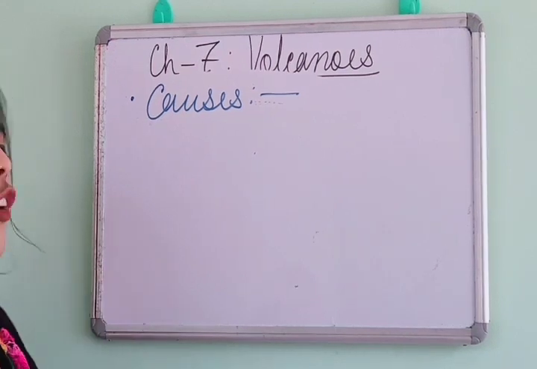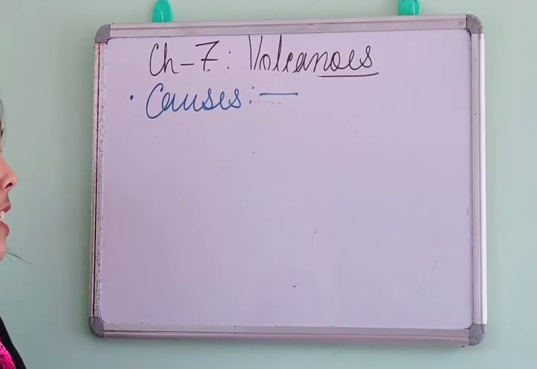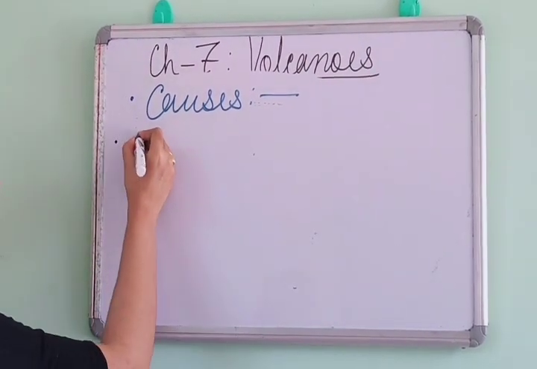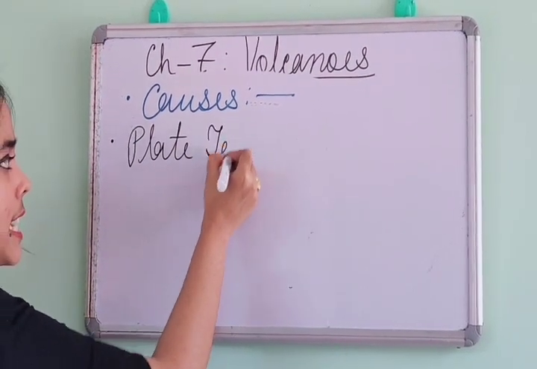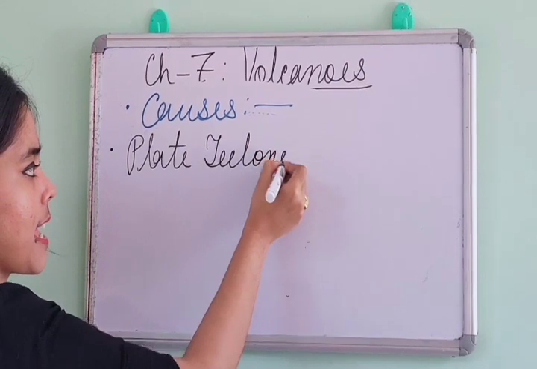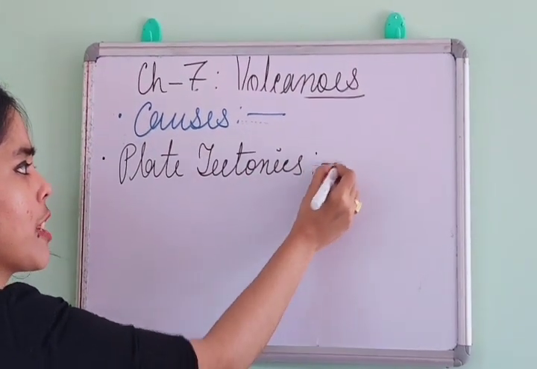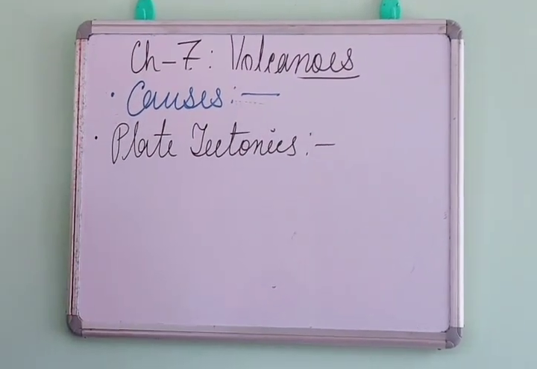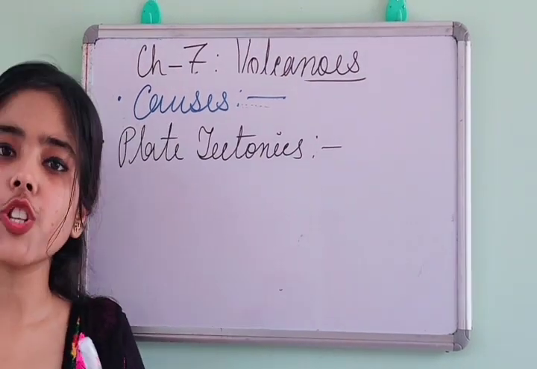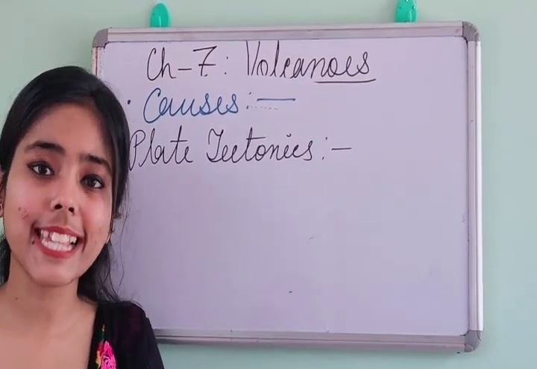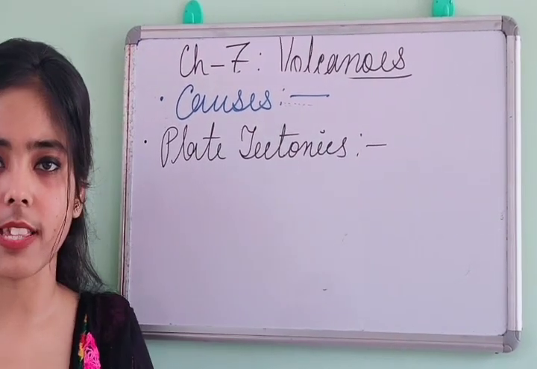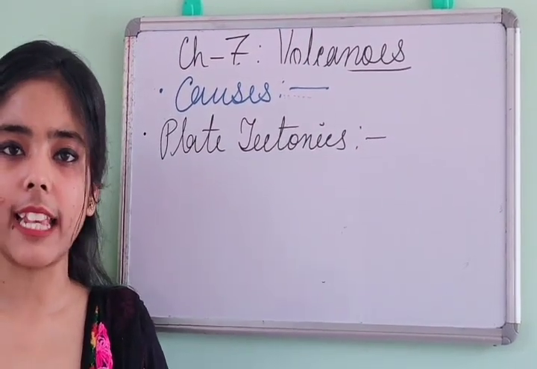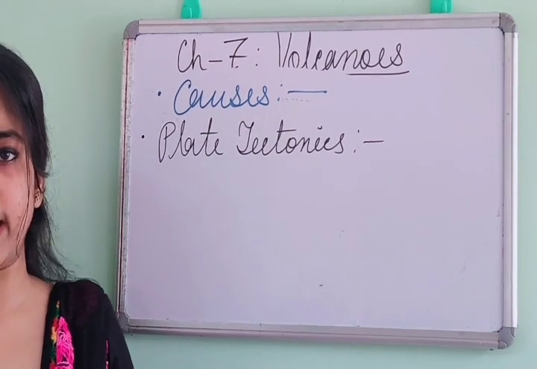Like this, in volcanoes also, the important causes are, number 1, plate tectonics. If you remember chapter number 5, there I mentioned the formation of landforms. If you have seen that video, you can easily understand what plate tectonics is. Plate tectonics is nothing but the movement of the plates.